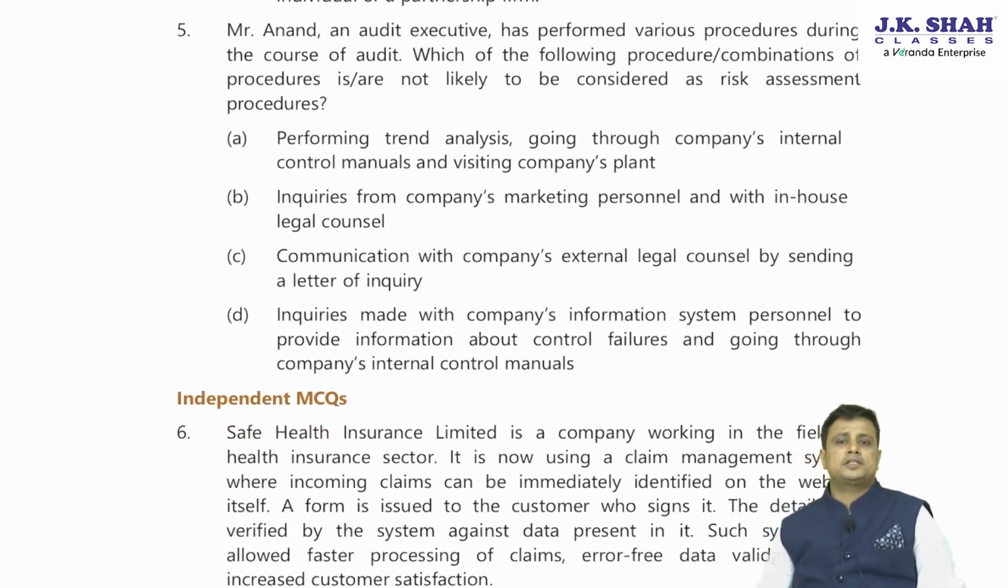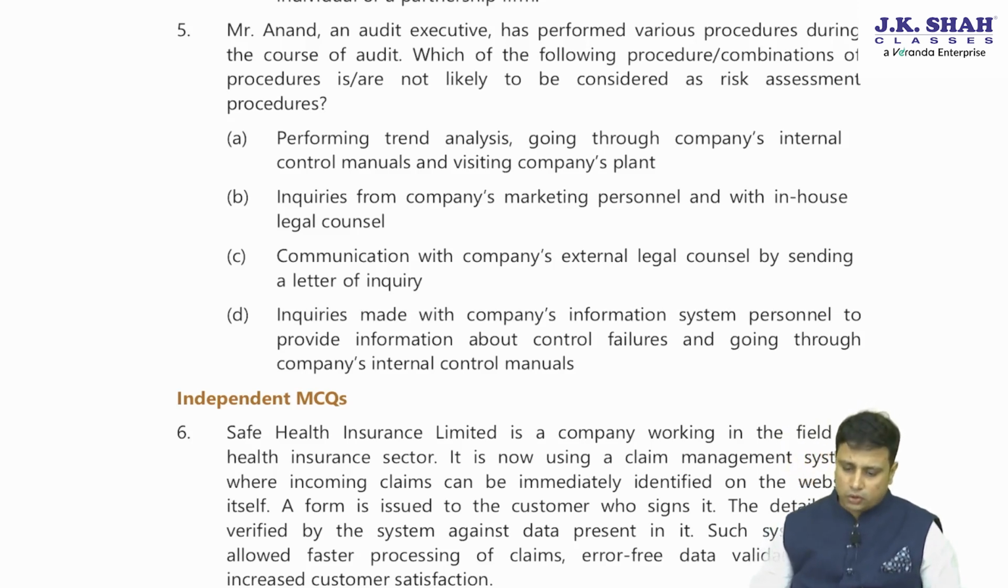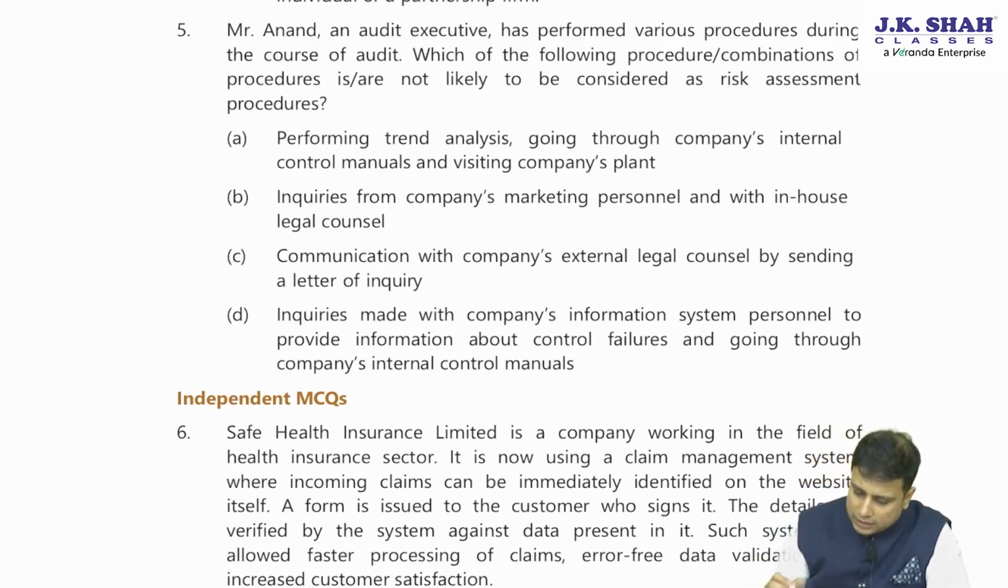Next, Mr. Anand, an executive, has performed various procedures during the course of audit. Which of the following procedures, or combination of procedures, is or are not likely to be considered as a risk assessment procedure? So, what do we apply in case of a risk assessment? We perform various procedures which can be considered as risk assessment procedures.